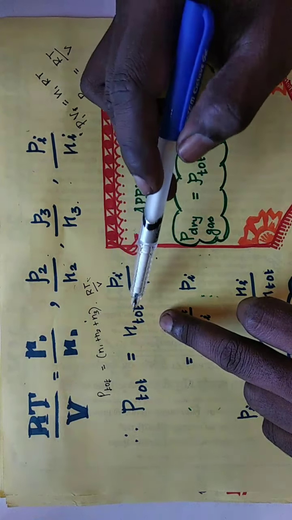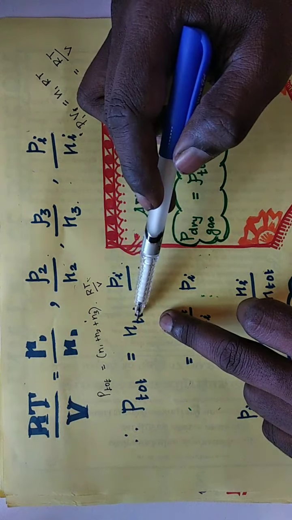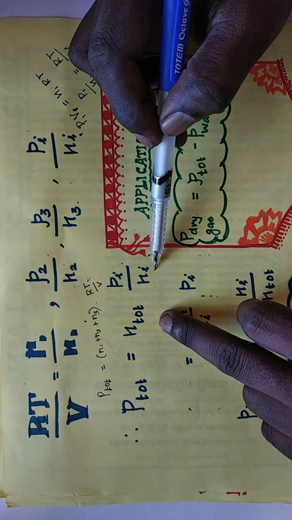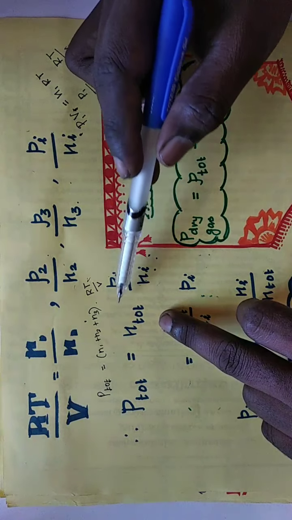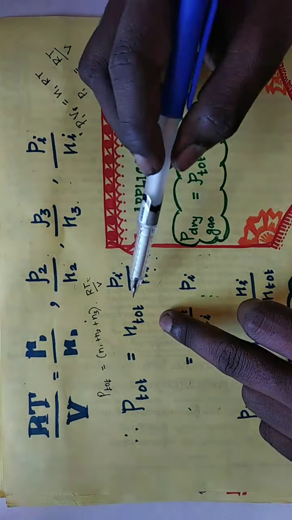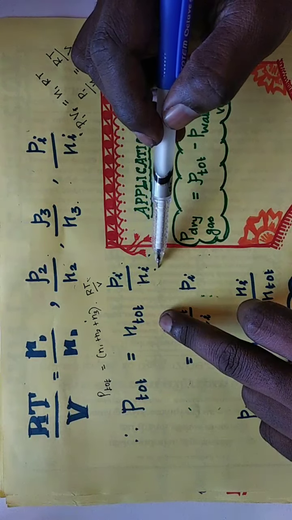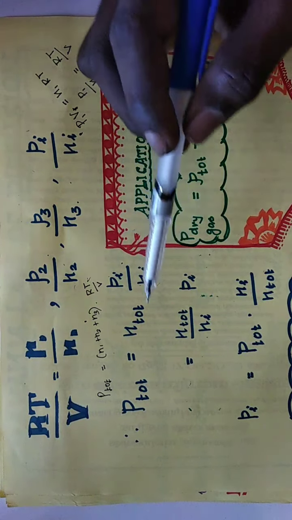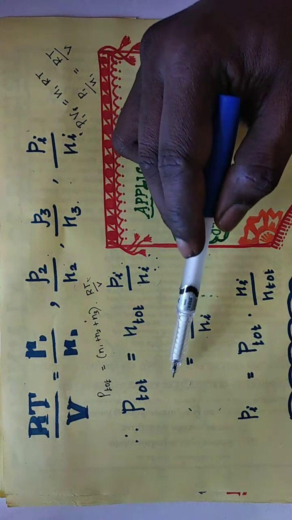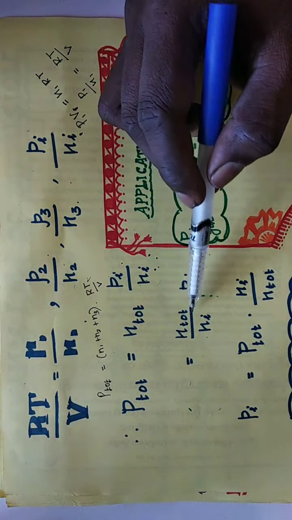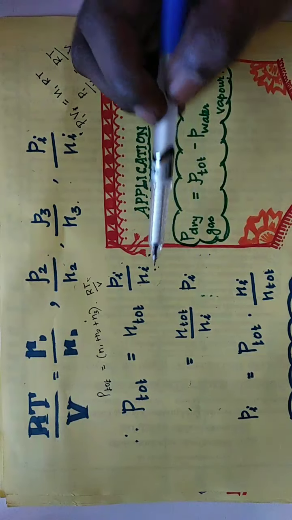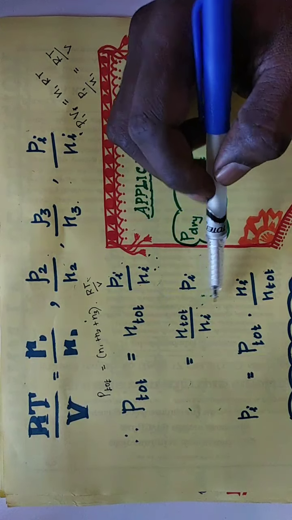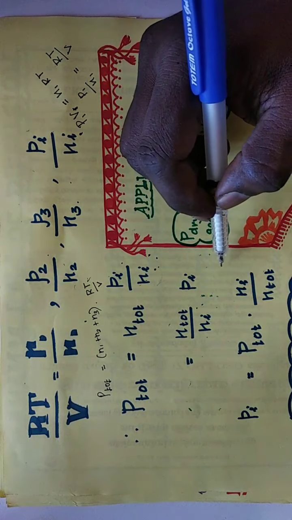Now listen to this term, students. n total divided by ni, that is the mole fraction, the fraction of the particular number of moles from the total number of moles. So instead of n total by ni, we can use the term Xi, that is the mole fraction. So we have written P total is equal to n total divided by ni into Pi, and this term is the mole fraction term. So we can write Pi into Xi.